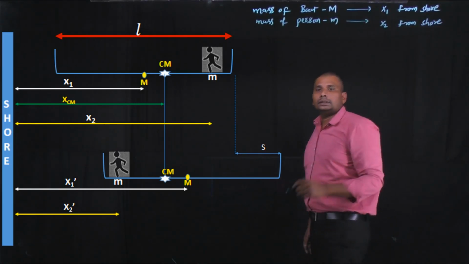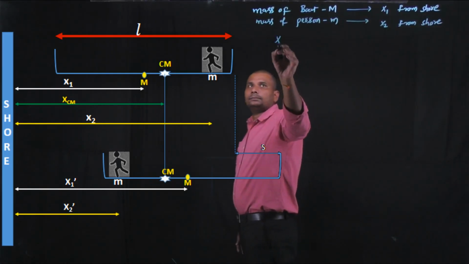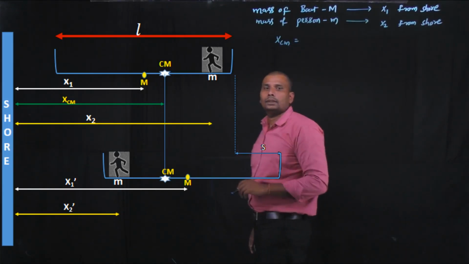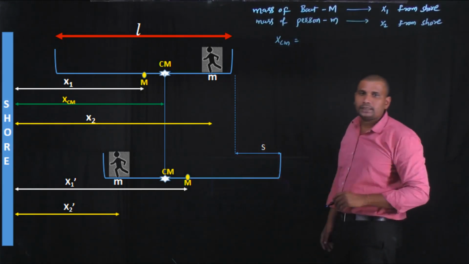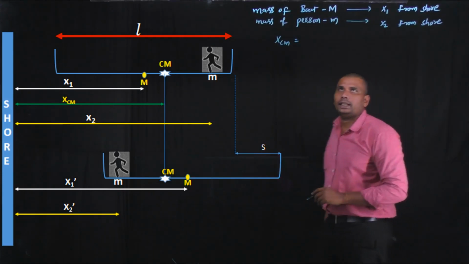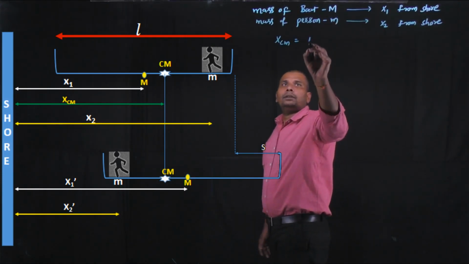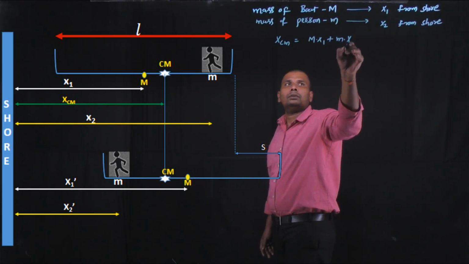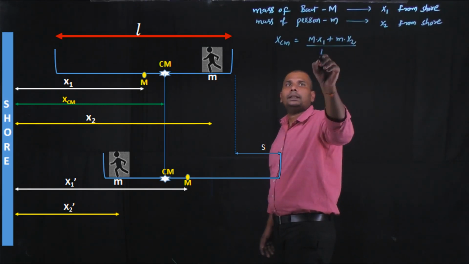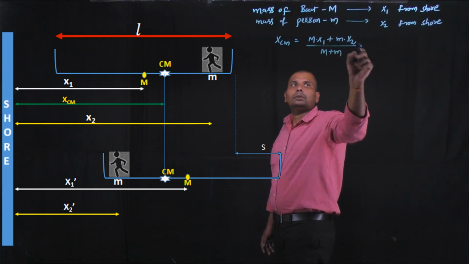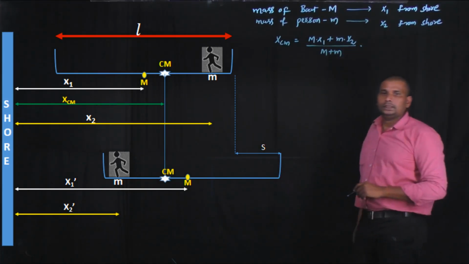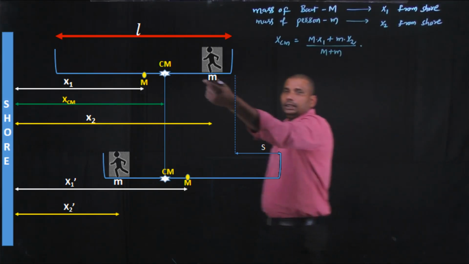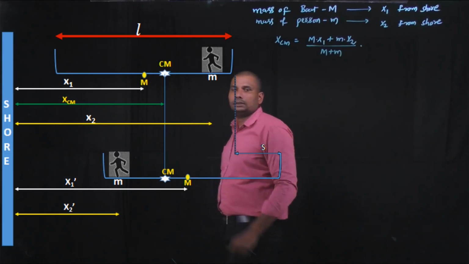Now the center of mass is given by the formula (m1 x1 plus m2 x2) by (m1 plus m2). Here it is (M into x1 plus small m into x2) by (M plus m). These are the initial parameters.